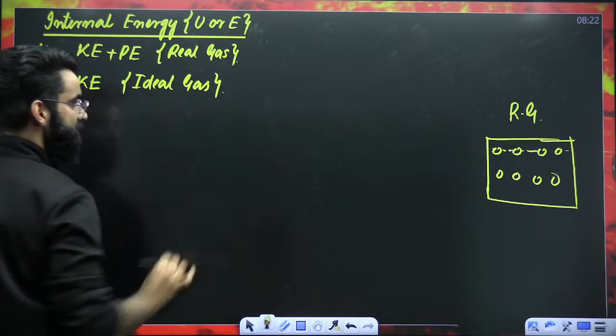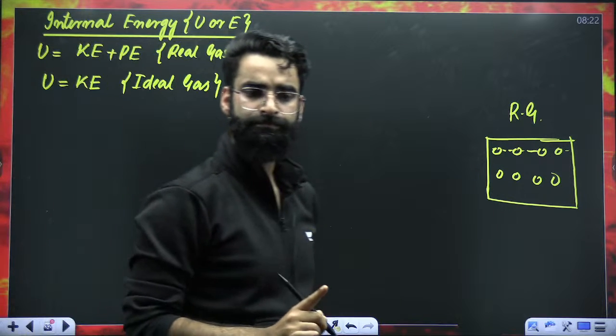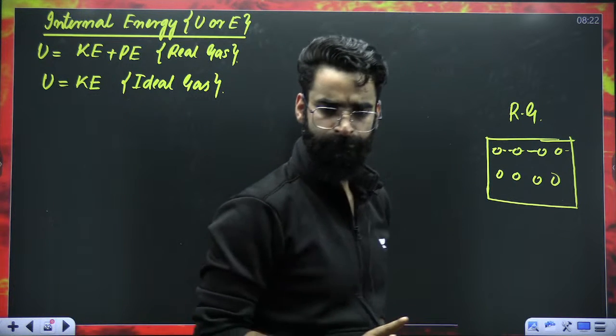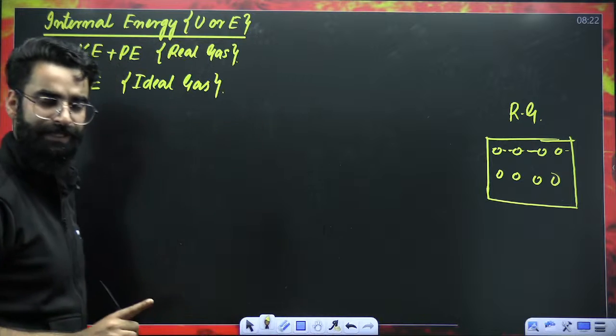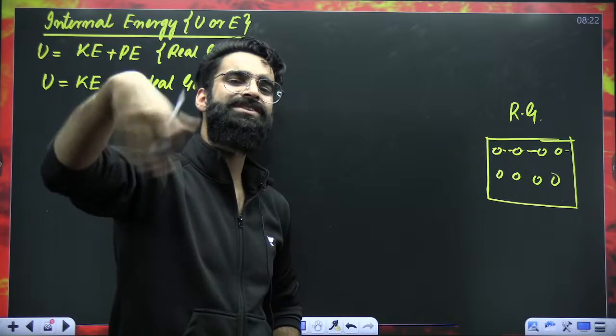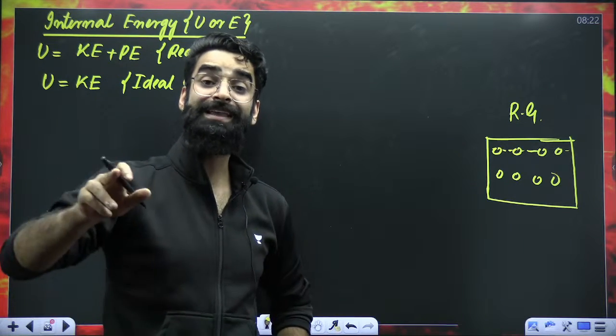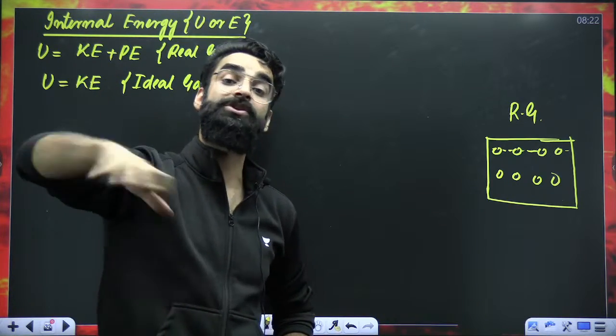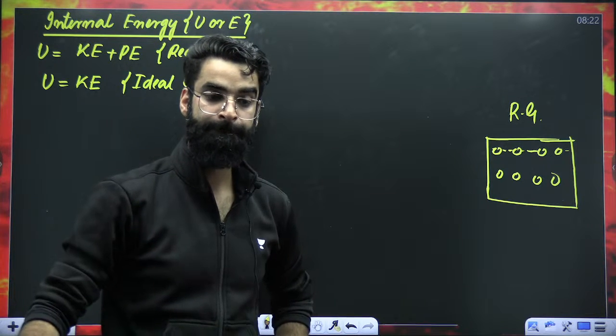For the ideal gas. Perfect. Right? For the ideal gas, internal energy is basically the sum of all the kinetic energies present in the system. For the real gas, it is the sum of all kinetic energies and potential energies present in the system. I hope you're getting it.